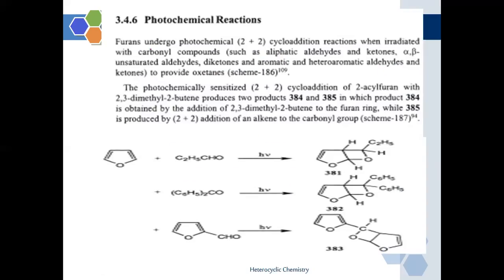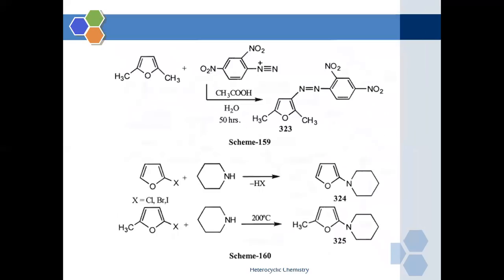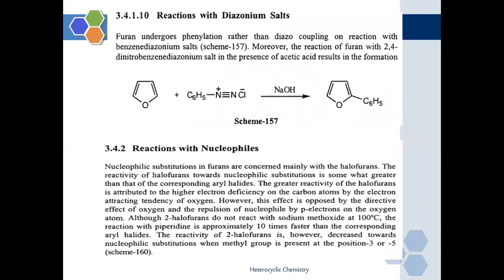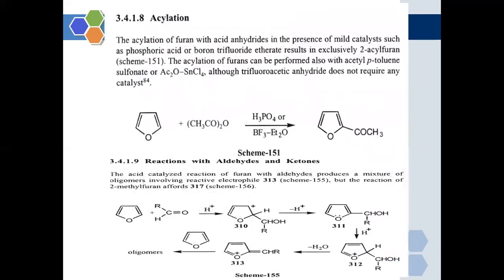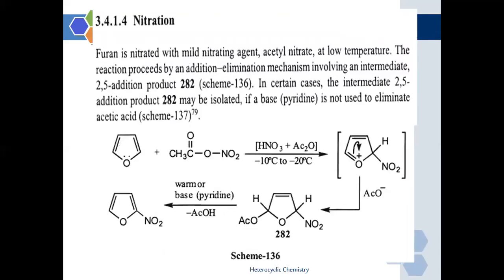So this is all which we have covered today. Today we have covered the reactions involved in the furan molecule.